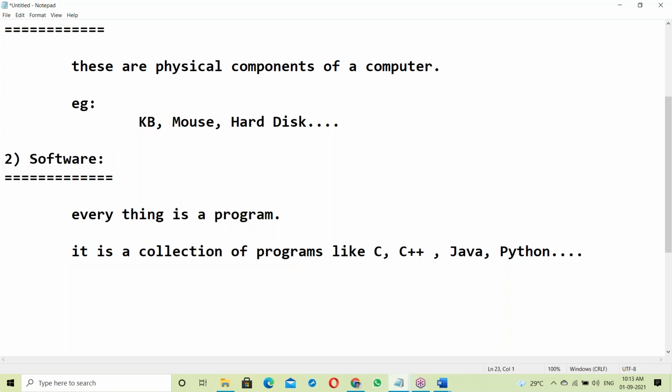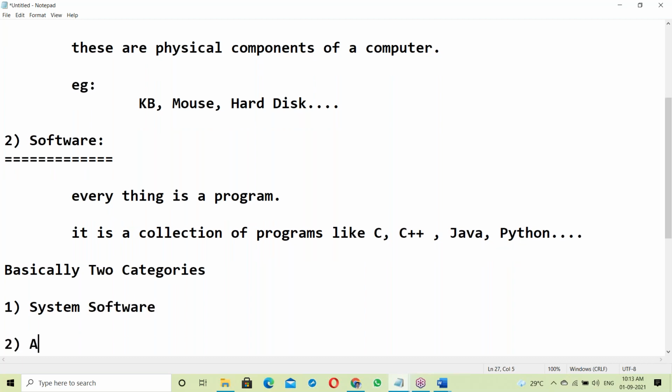Software has basically two categories. The first one is system software, and the next one is application software.